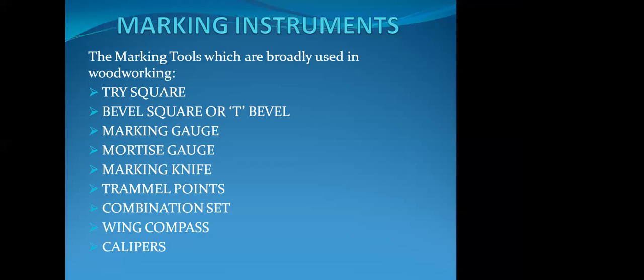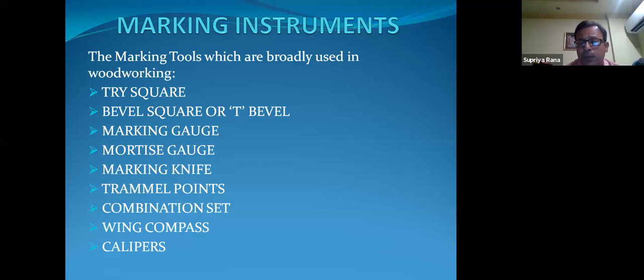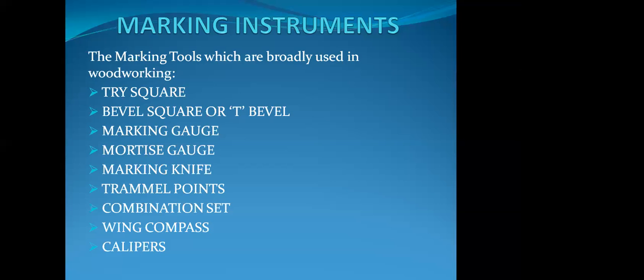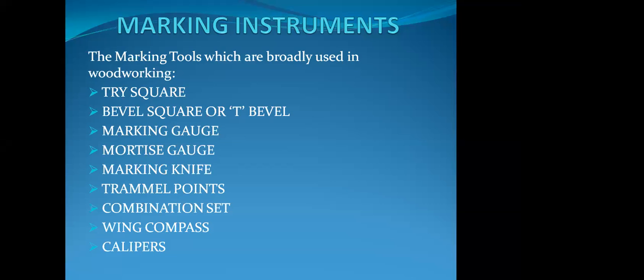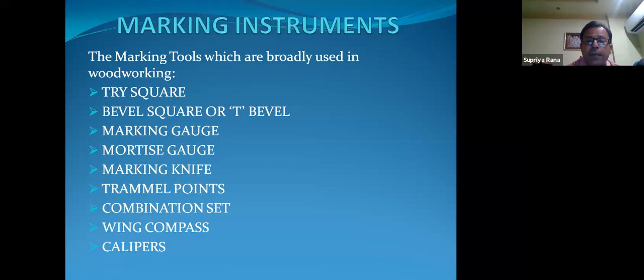Very important thing. Now I am coming to the marking instruments which are used broadly. The first marking instrument is the tri-square. Second is the bevel square or T-bevel. Third is the marking gauge. Fourth is the mortise gauge.